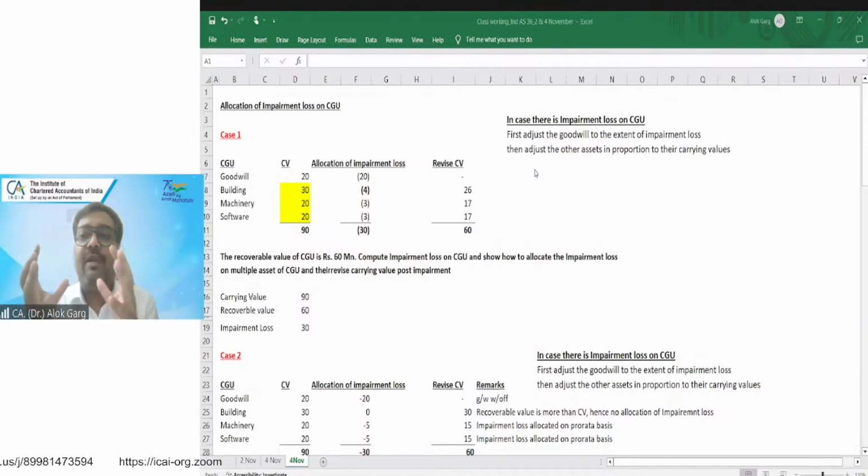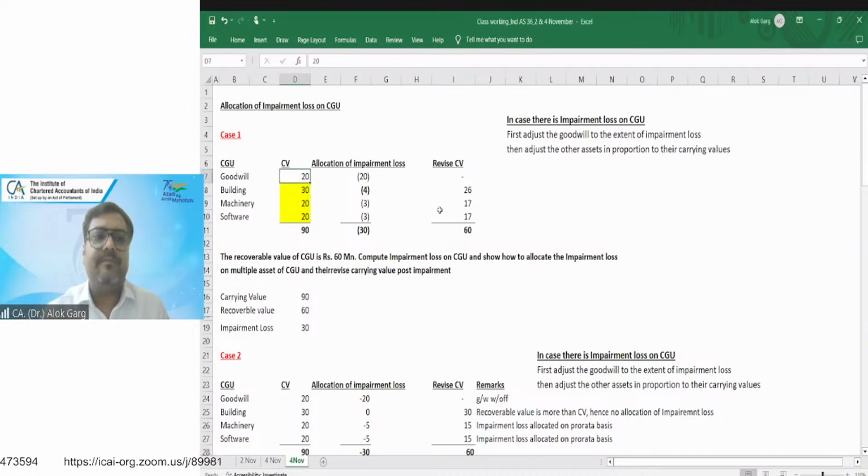So how will you allocate this impairment loss among the multiple assets consisting a group of assets? Standard says that in case there is an impairment loss on a cash generating unit, first adjust the goodwill to the extent of impairment loss. Then adjust the other assets in proportion to their carrying value.